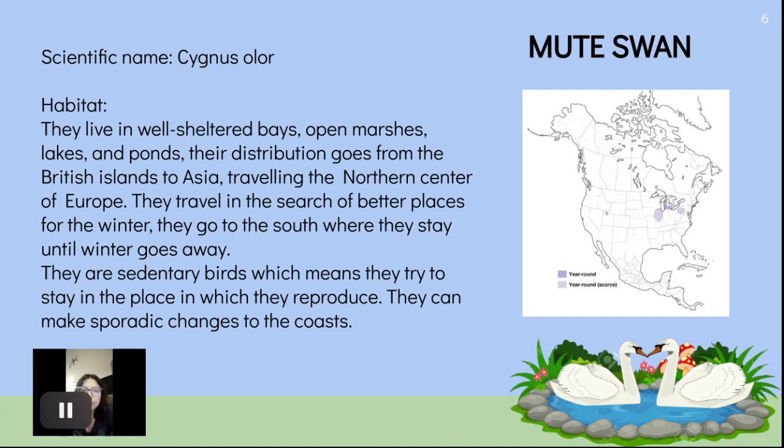Now we're going to talk about the mute swan, whose scientific name is Cygnus olor. This type of swan lives in Europe between the British Isles and all the way to Asia. They normally go south to the coastal areas when they need to migrate, because they need a better place to live since they can't tolerate winter.